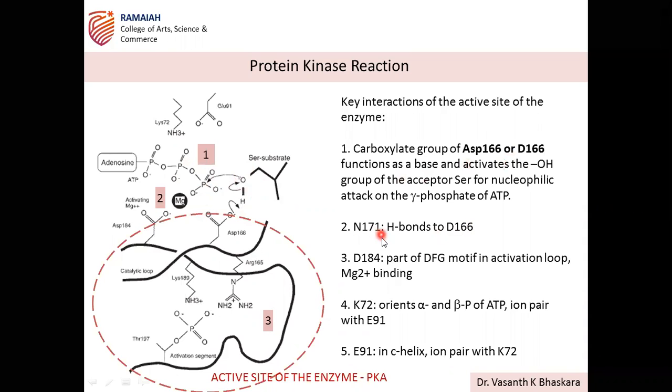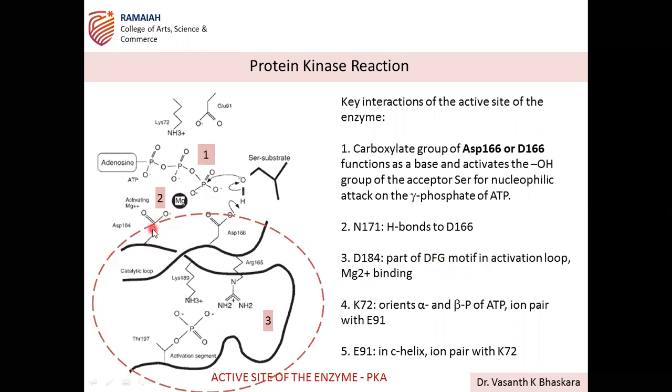Then N171, N is for which amino acid you need to find out. So this is responsible for hydrogen bonding to D166. Then D184, part of the DFG motif. Yesterday, in the catalytic site, you have the DFG tripeptide motif. So the DFG motif in the activation group is responsible for Mg2+ binding.